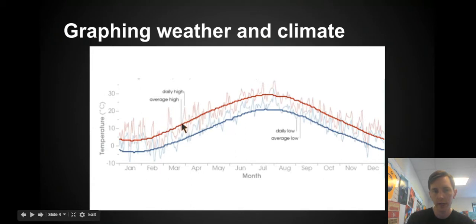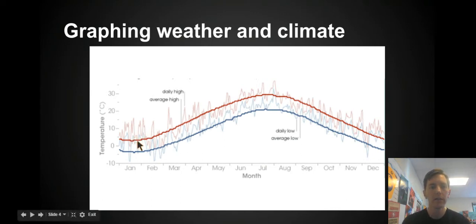The dark red line is labeled the average high temperature, and the dark blue line is labeled the average low temperature. So in general, what this is telling me is that they went out and measured the temperature every single day, wherever they were. They measured the high temperature every day and the low temperature every day, and they graphed those with these light lines. And that makes sense to me because I know that the temperature can change a lot from day to day.